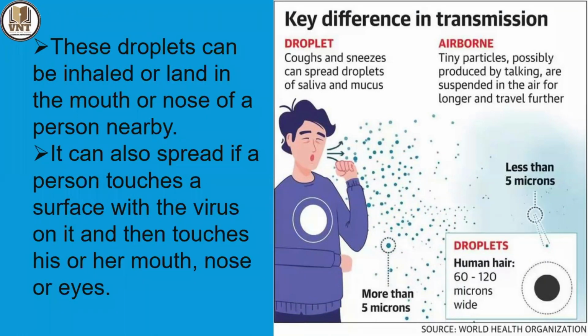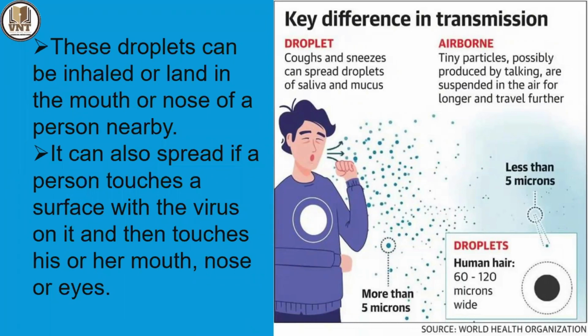It can also spread if a person touches a surface with the virus on it and then touches their mouth, nose or eyes. This picture shows the first one, droplet infection: if a person coughs or sneezes, they can spread droplets of saliva and mucus. And airborne: tiny particles, possibly produced by talking, are suspended in the air for longer and travel further.